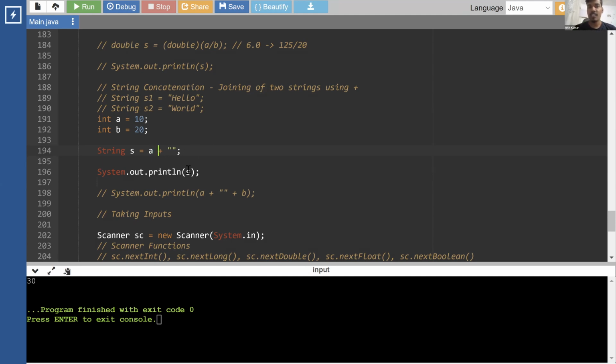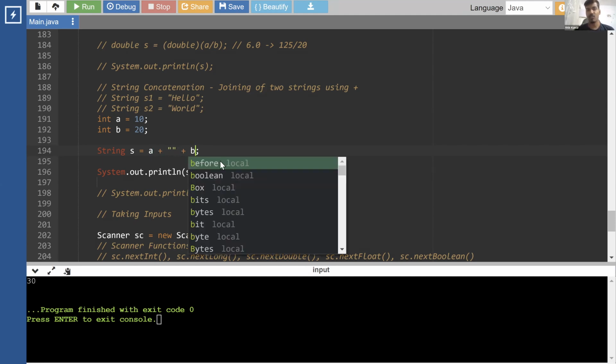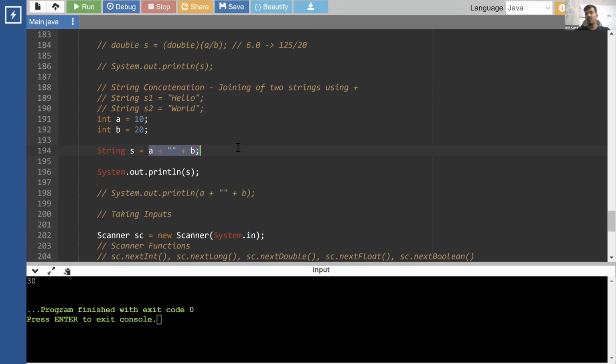Now if I just change the order, if I just do A plus B, what will this result in? Firstly, it goes from left to right, so A will be added to a string, which converts it to a string, 10. Now when we add 10 as a string to an integer, it gives 1020. It will do string concatenation, not integer addition, right? So now we are seeing 1020. Just the order in which you write the string concatenation will affect the value of the result that you are seeing.